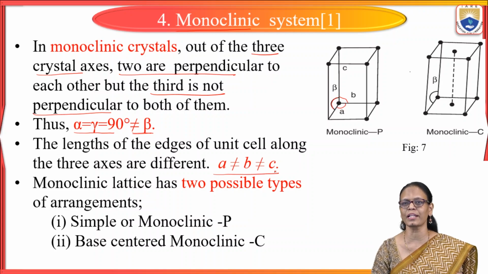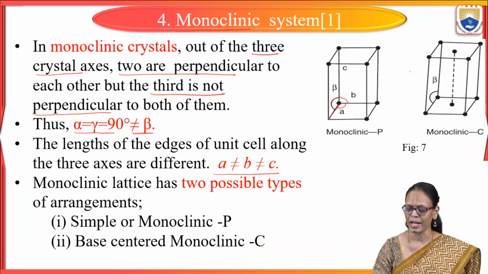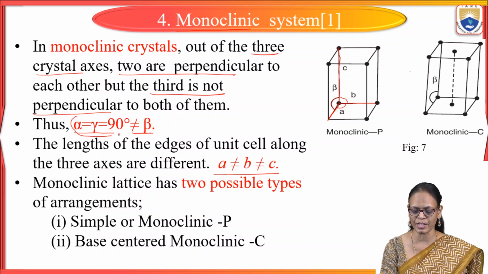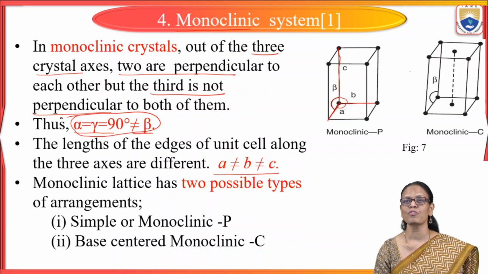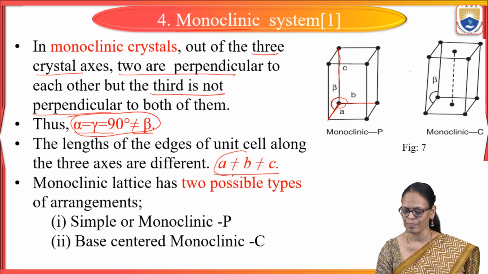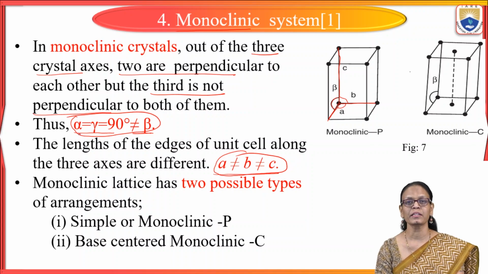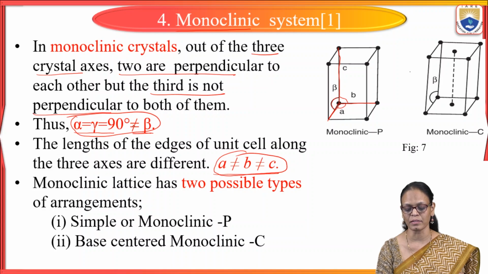A is not equal to B, not equal to C. The lengths of the edges, A is this edge, B this edge, and C is this, so they are also not equal. So these are the 2 conditions which we have to remember for the monoclinic system. A is not equal to B, not equal to C, and alpha is equal to gamma, which is equal to 90, but the other angle, beta, is not equal.